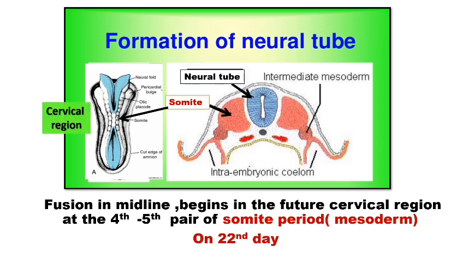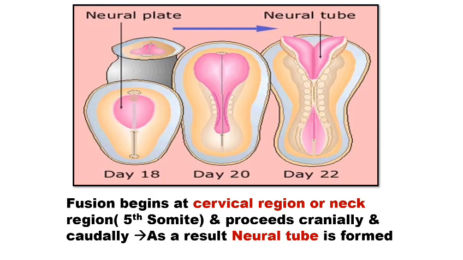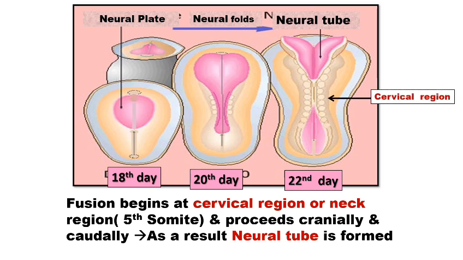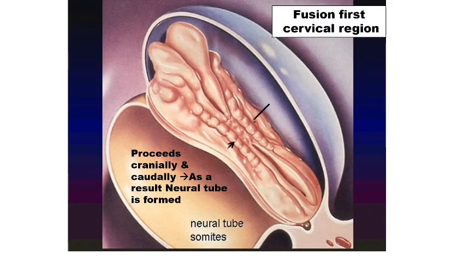Fusion of the neural folds occurs first in the cervical region. So, fusion of the neural tube. The neural plate is formed on the 18th day. On the 20th day we have neural folds, the edges, and formation of the neural tube around the 22nd day, which occurs at the cervical region. Fusion occurs first in the cervical region and proceeds cranially and caudally. As a result, the neural tube is formed.